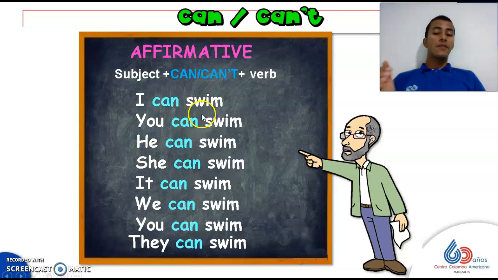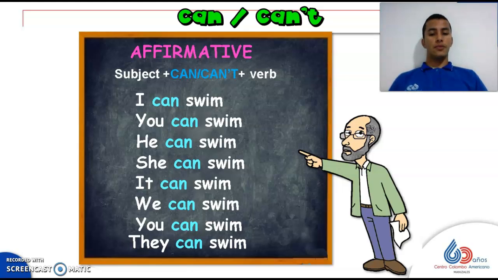And finally, the verb that we are going to add to can expresses the action and the ability that I can perform or do. But as you can see, the verb doesn't change either. So can does not change, and the verb doesn't change either. They keep the same form, okay? For all the pronouns, they never ever change.